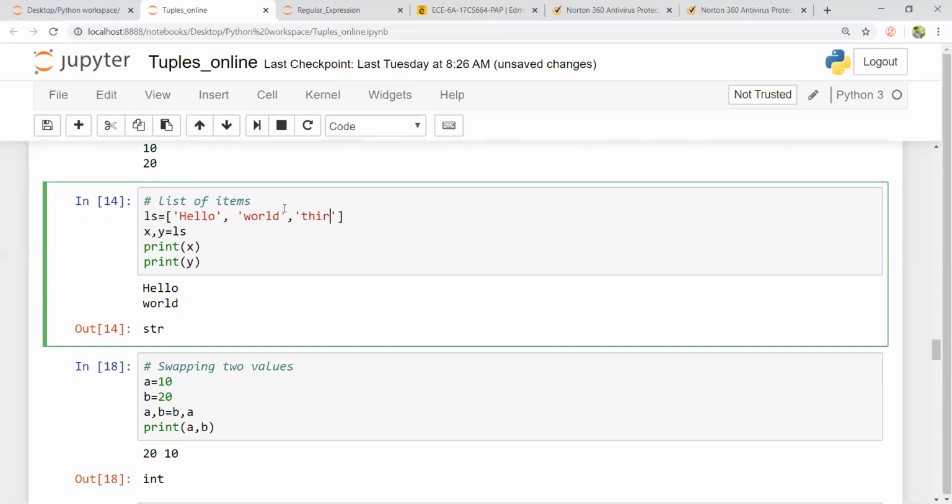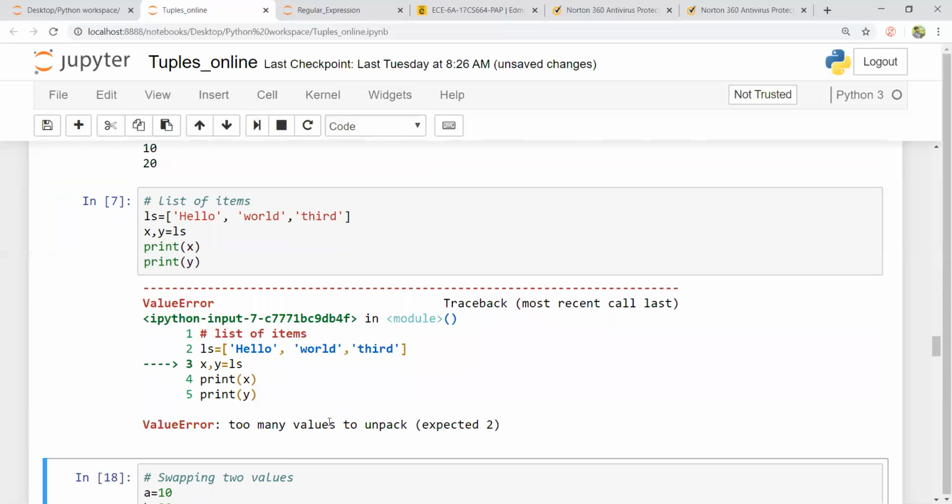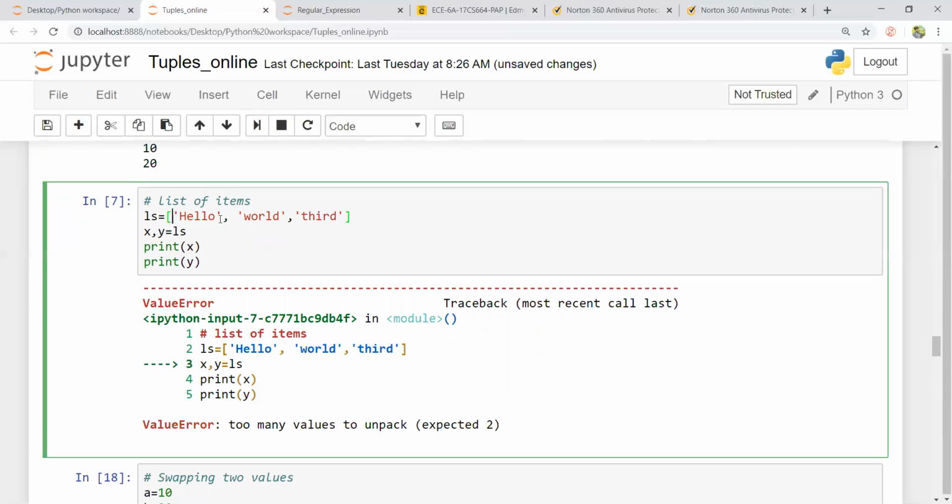This is my third element, but you are assigning it only to two variables. That means it's not possible. Why? Because of too many values to unpack. You have 3 values inside a list, but you're trying to assign them to only 2 variables. So this is not possible. You have to make sure the number of elements being assigned is equal to the number of variables.